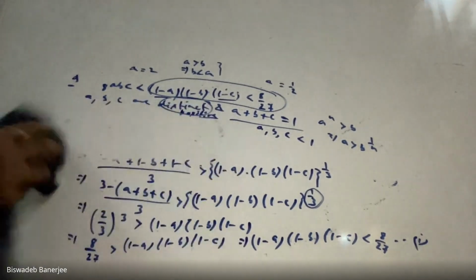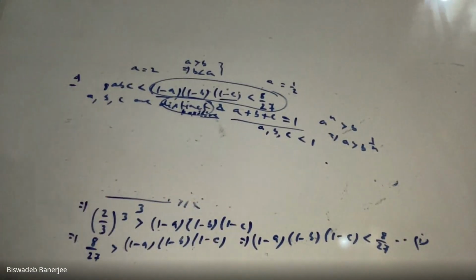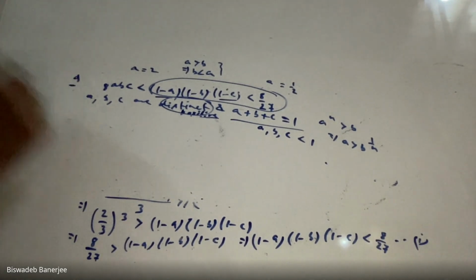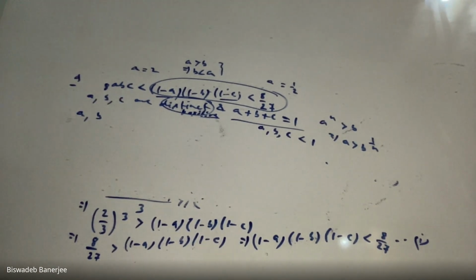Clear? So just pause the video and write down all those things. Now for the second part, how we can prove the second part. Now this part is quite interesting. Here, at first, we shall use the AM-GM inequality taking only two quantities, A and B.